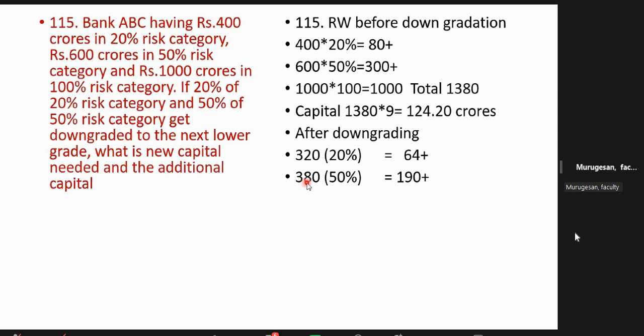Why 380? First, 300 is 600 plus this 80, 680. But out of the 600, 50% has moved down. 50% of 600 is 300. So from the 680, 300 will go down to the next grade. The next grade was 1000 earlier, now 300 will be added, so 1300. Now you total it, you will get 2000. Earlier also you were getting 2000. Now the new total assets are 2000, but it has undergone a change because of the downgrade.